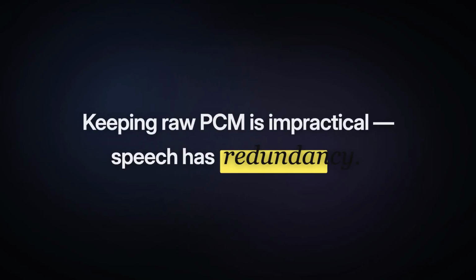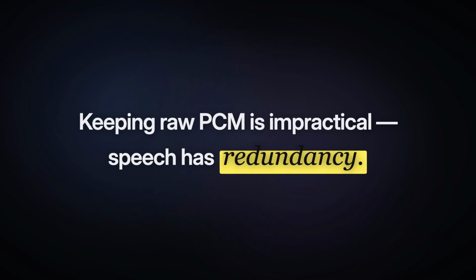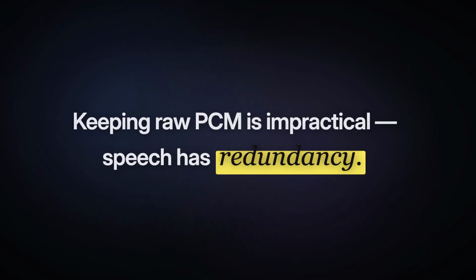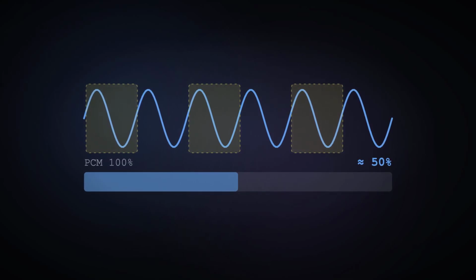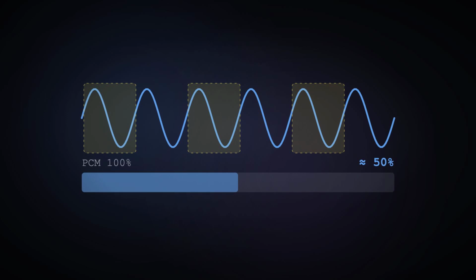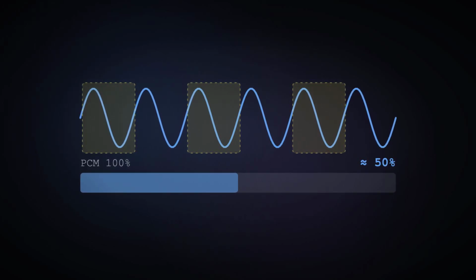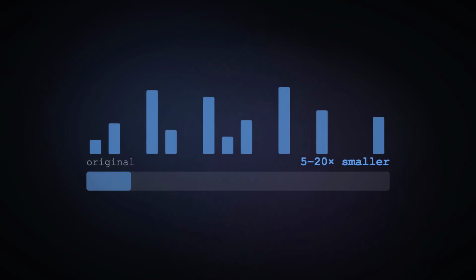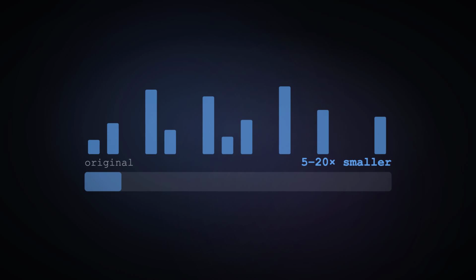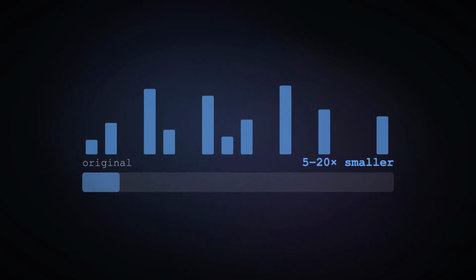But it would be very impractical to keep the raw PCM because speech has redundancy. Lossless audio compression exploits the statistical redundancy in the waveform and is perfectly reversible while achieving a modest compression of about 50%. An example file format is FLAC. MP3 is an example of lossy compression, where frequency components that humans can't easily hear are discarded, achieving a 5 to 20 times size reduction.